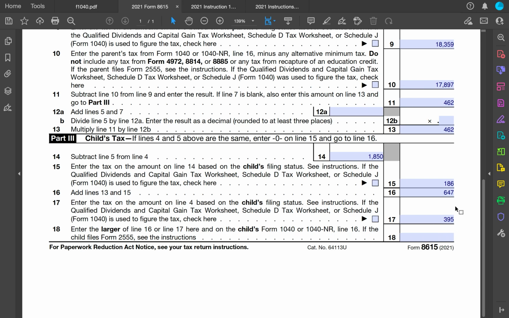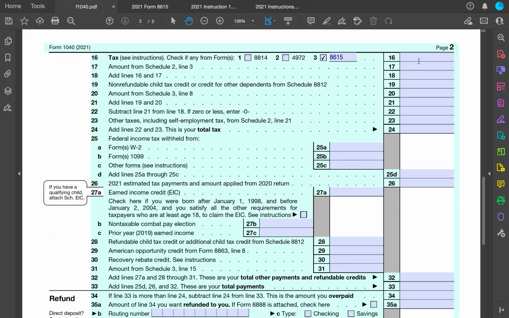So his taxes without any parental, I don't want to say penalty because it's not a penalty, it's just an alternate way of calculating it, but his taxes without the kiddie tax would have been $395. But because he made more than the $2,200, and to keep his parents from being able to shield assets, we had to calculate an alternative tax, and then we entered the larger of the two. Right, so we know that his taxes are $647, which is what we saw before. $647 for his taxes.